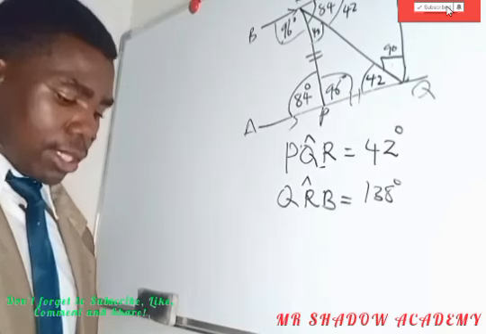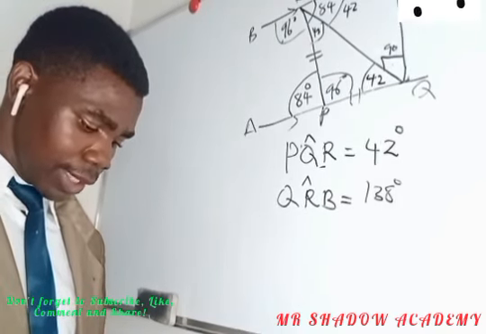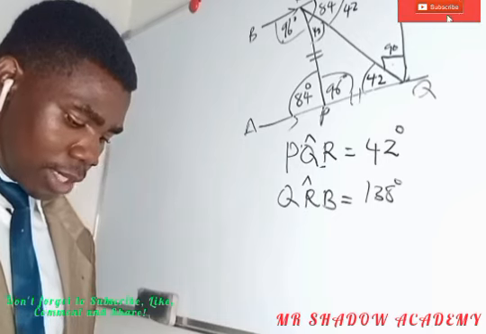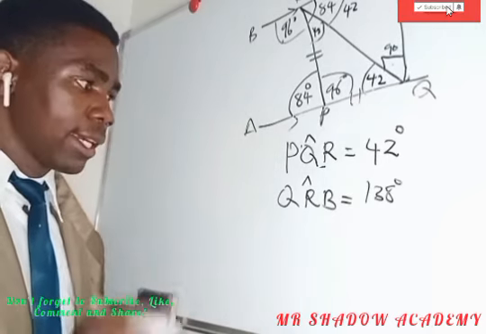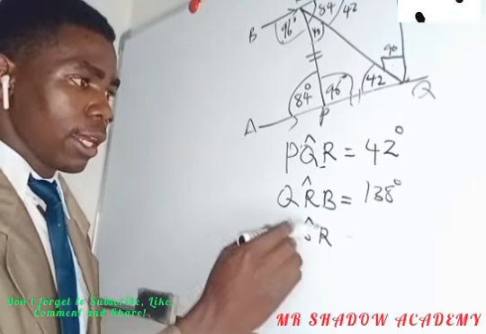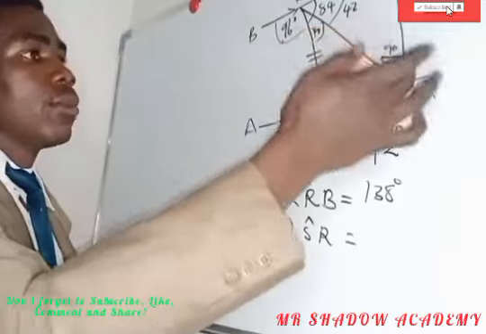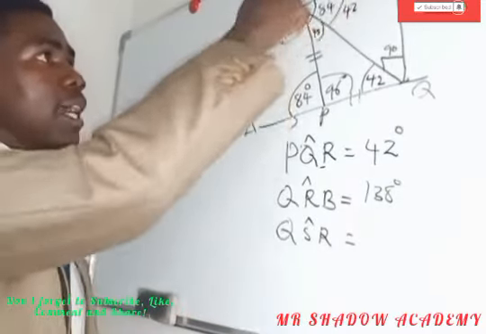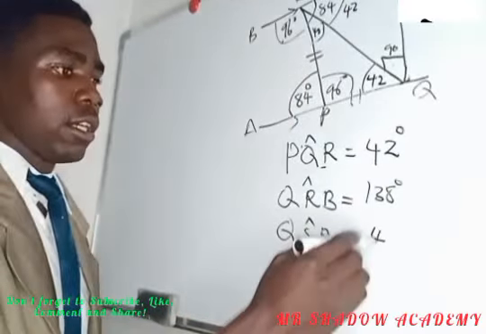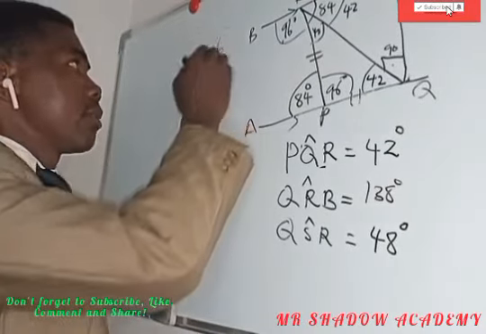138 degrees. Then you are also asked to target the angle, which is also QSR. So the angle QSR, which is 48 degrees. This is question number 6.